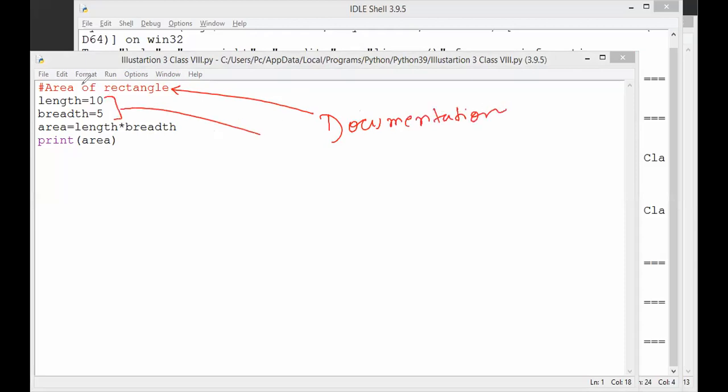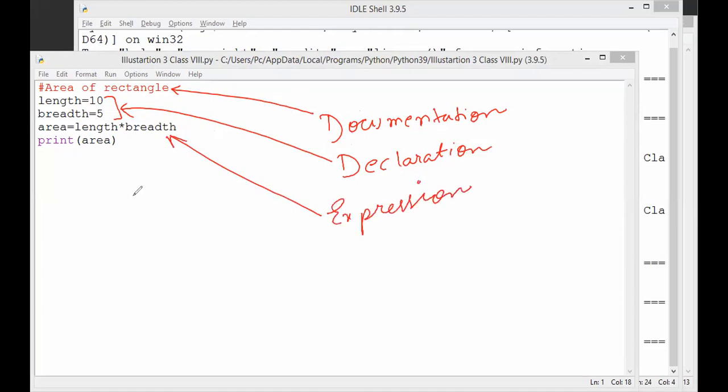These two are declarations. We are declaring two variables, length and breadth, and we are assigning the values 10 and 5. This is the expression, and this is the command to print the area.